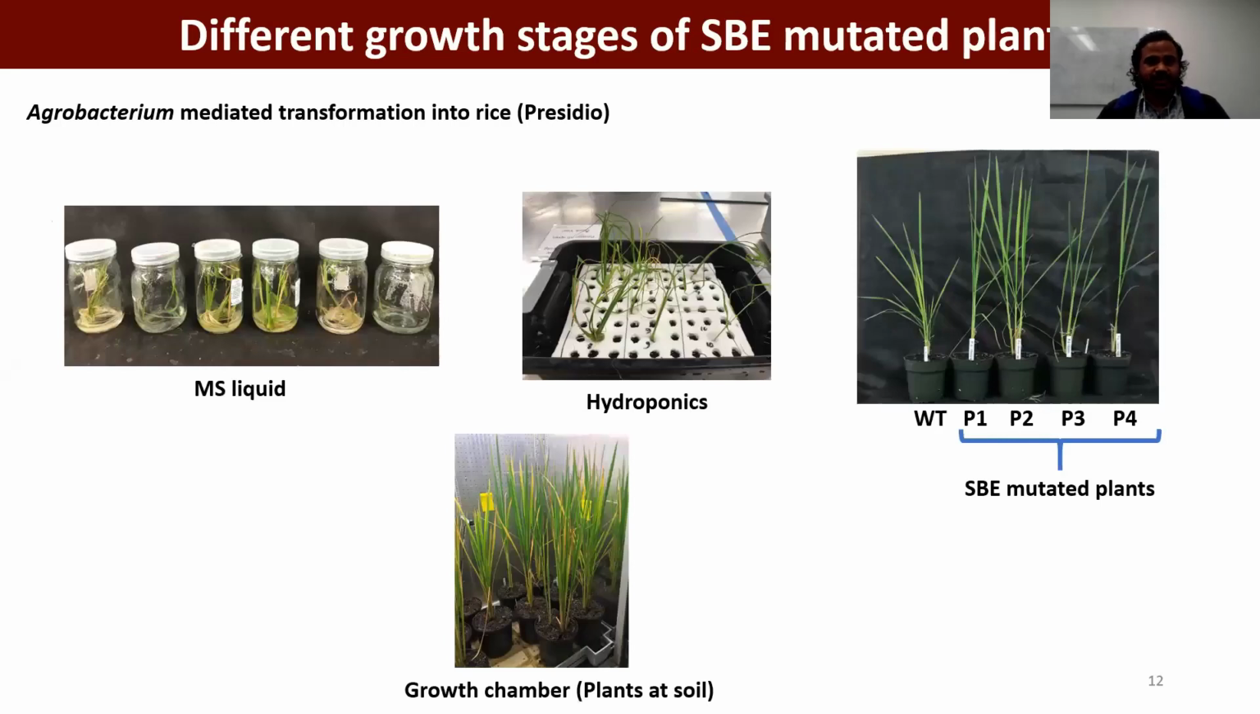So these are the different growth stages of the transformed plant. After regeneration from the tissue culture, we transferred the seedlings to MS media for some days. Then we transferred them to hydroponic solution for adaptation to the outer environment, and finally transferred them to soil. And we keep the transformed plants inside the growth chamber following the proper biosafety protocol.